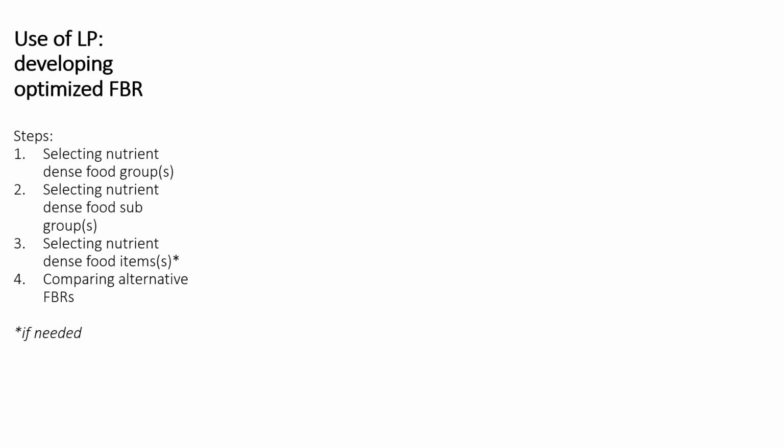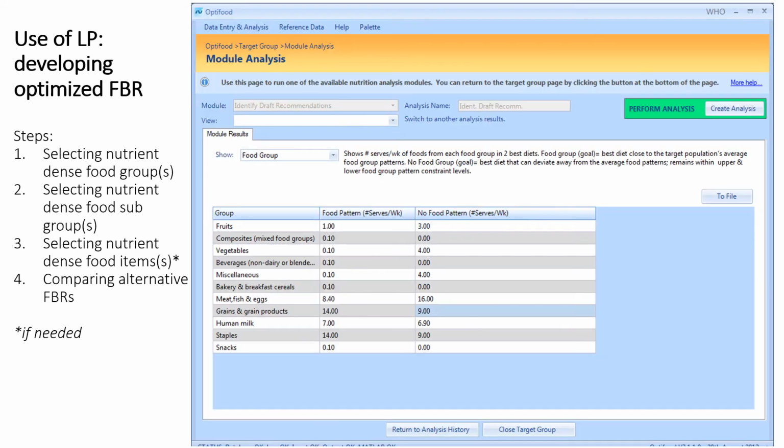And using these two modules in OptiFood, we can actually develop the optimized FBR or CFR using the steps of selecting the nutrient-dense food groups, and then continuing with the nutrient-dense food subgroups, and if necessary also food items. And then we make use of these nutrient-dense foods, subgroups, or groups to compare alternative FBRs.